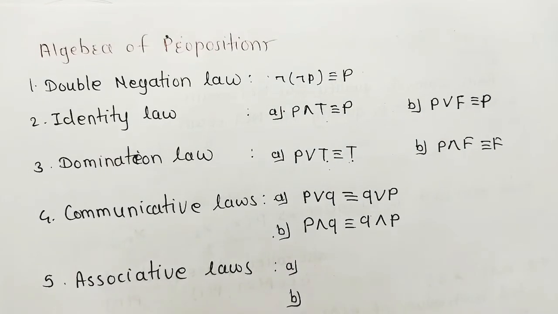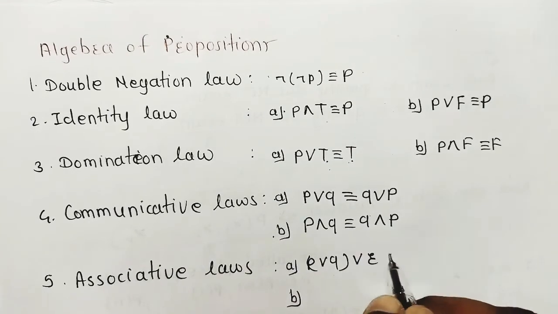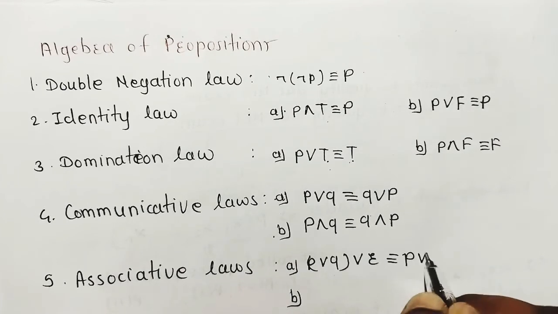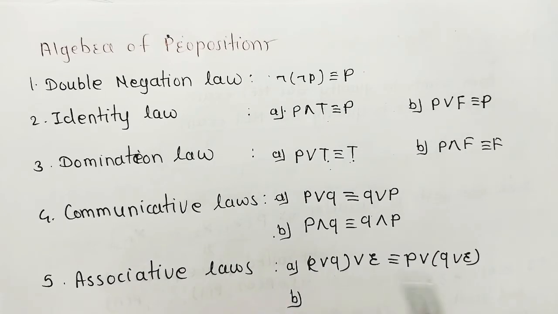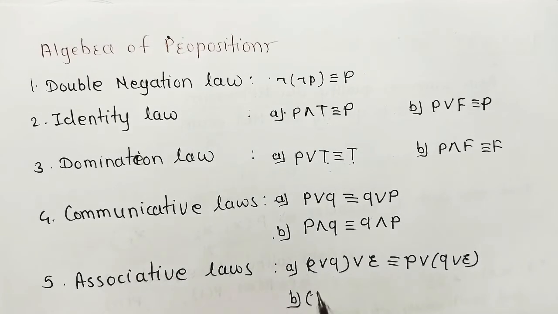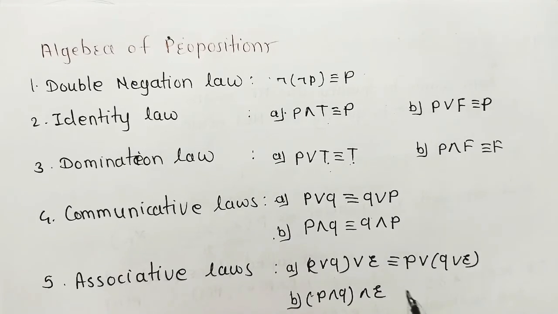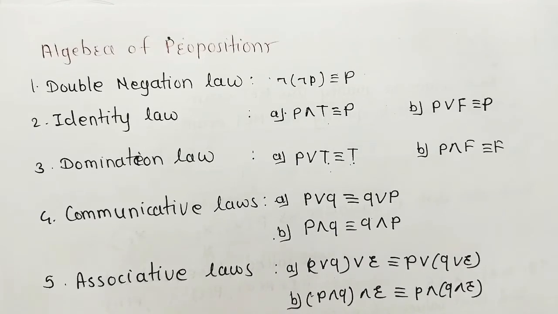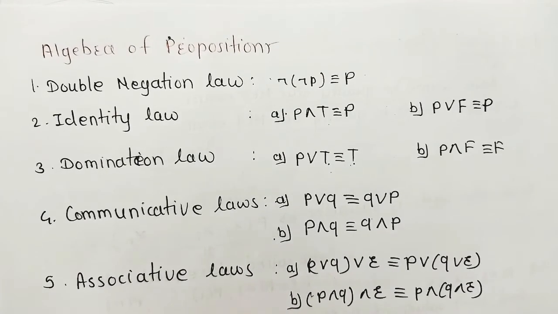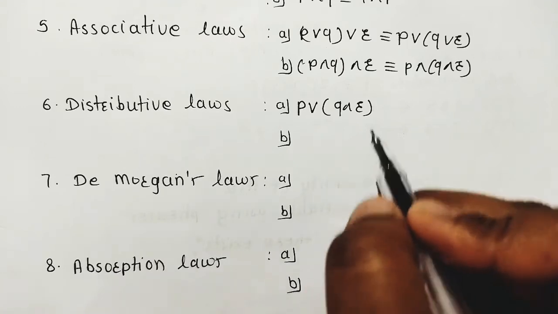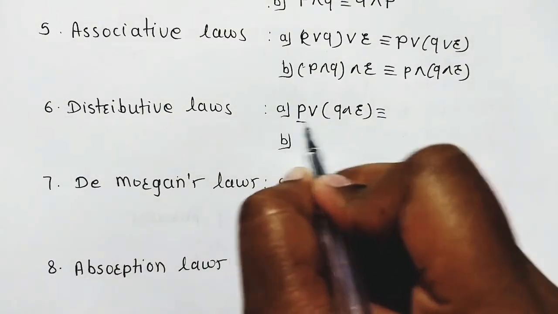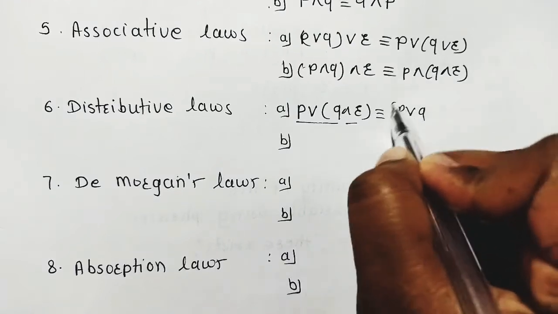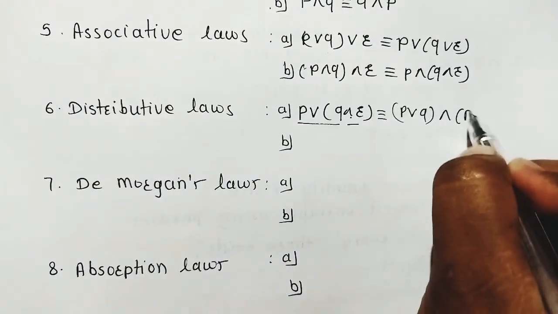Then what are associative laws? Associative laws mean if (P or Q) or R, then it is logically equivalent to P or (Q or R). There is a relation between these associations. Next, (P and Q) and R is logically equivalent to P and (Q and R). Next is the distributive law. Distributive means distribution. P or (Q and R) is logically equivalent to, just distribute these values, (P or Q) and (P or R).